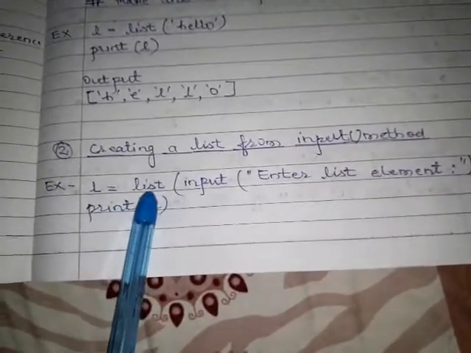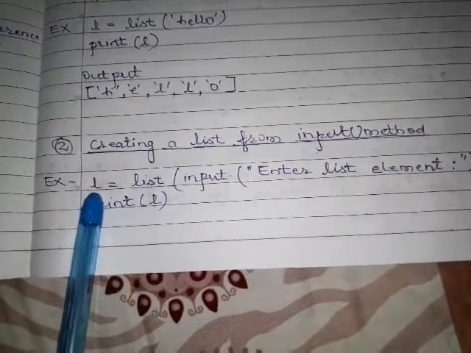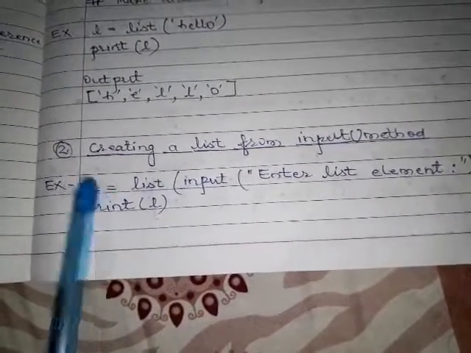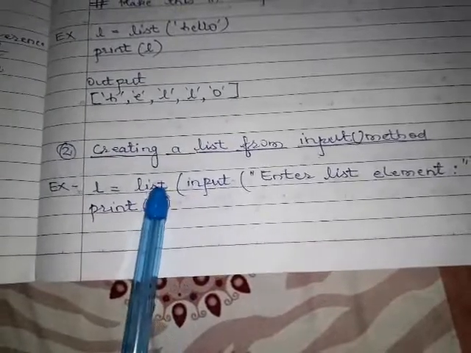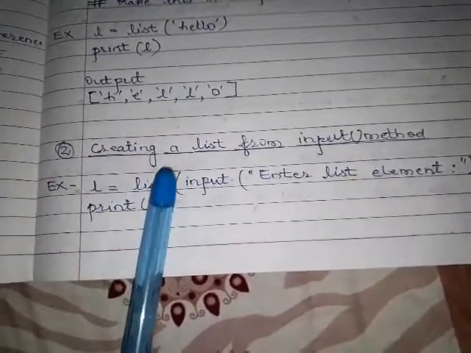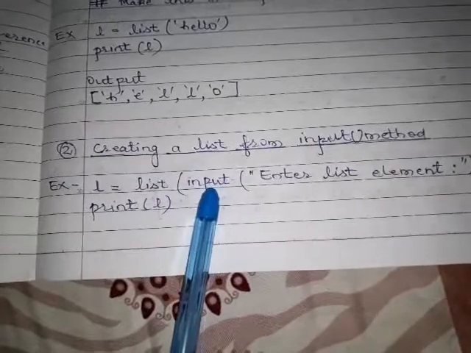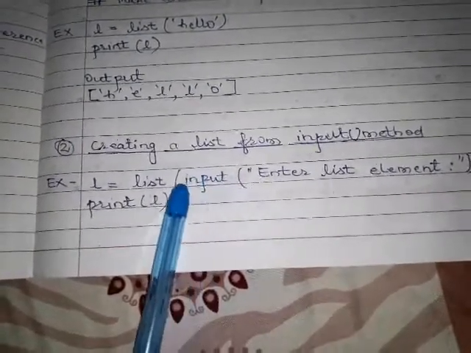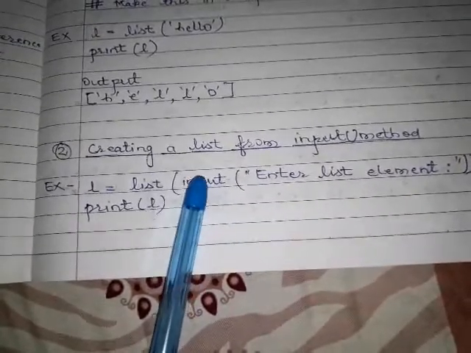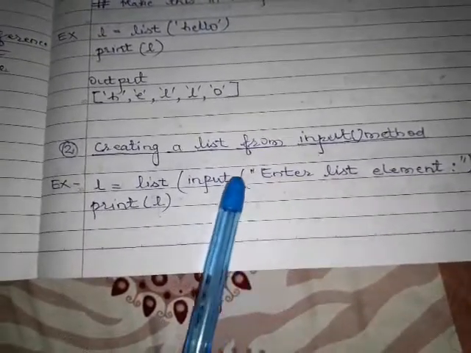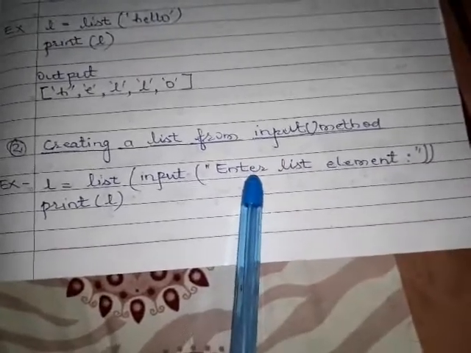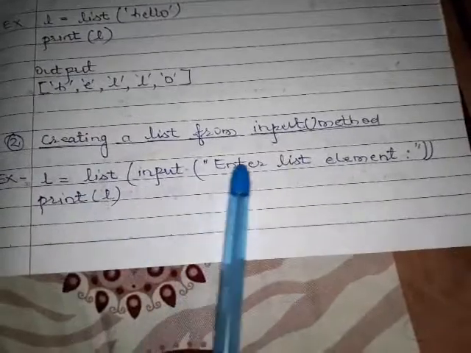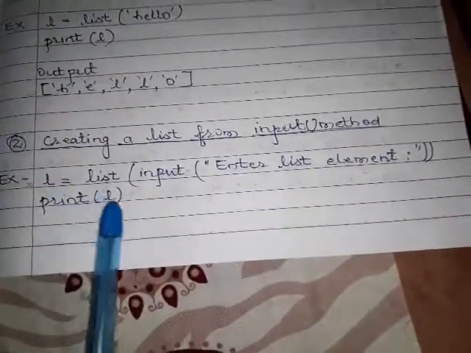L equals to, again, the list method. L is our list variable. You can use any variable: L, X, Y, Z, any variable. L equals to list, and in the list I am using the input method. This input method gives the user the chance to give his choice at runtime. So here I am also giving a message to the user, enter list element. So when you run this program, it asks enter list element, then print the value L.